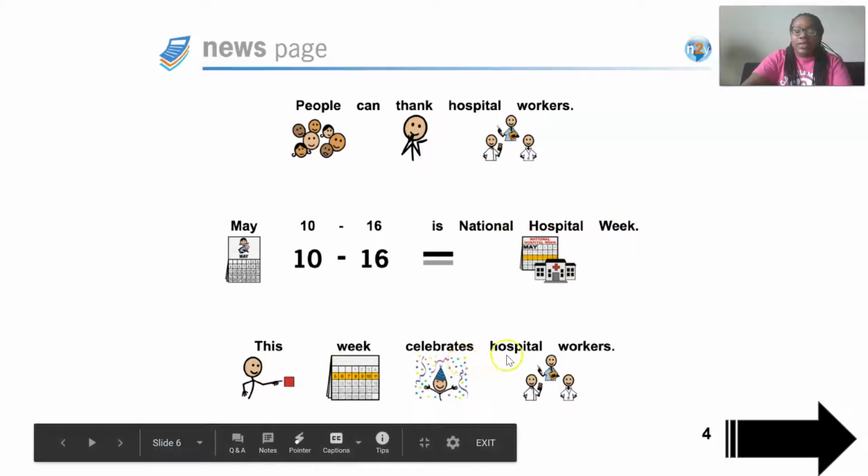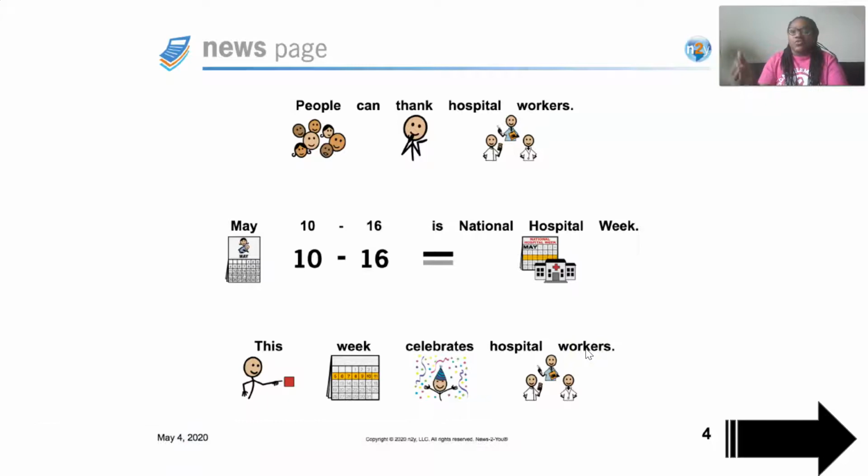This week celebrates hospital workers. So that is this week right now. So if you know somebody who works in a hospital, take this week to either call them, send them a text, or even if you don't, you can always write a card to your local hospital to just thank somebody for all that they're doing to make sure that people are staying safe and healthy. And if they are sick, they're helping them feel better.